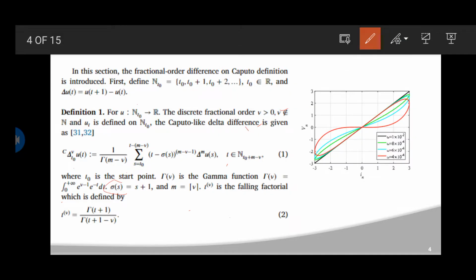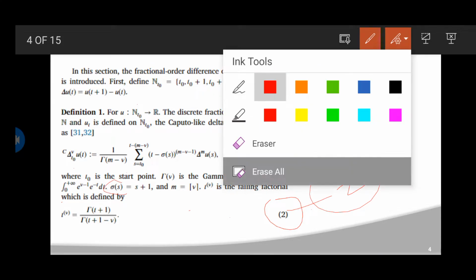Consider it as the first equation, which we did right now, and the second equation, which we did right now, as I marked on the screen. First equation and second equation. Let me erase it.